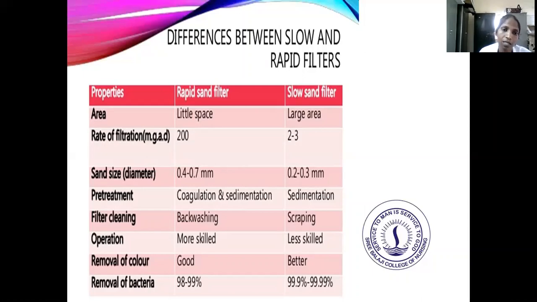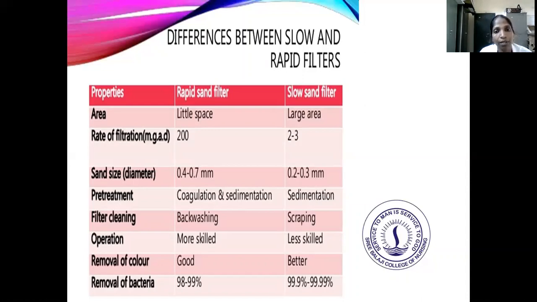Sand size is 0.4 to 0.7 millimeter, and in the slow sand filter it is 0.2 to 0.3 millimeter. Pre-treatment for the rapid sand filter is coagulation and sedimentation, while in the slow sand filter it is only sedimentation. Filter cleaning in the rapid sand filter is by backwashing.